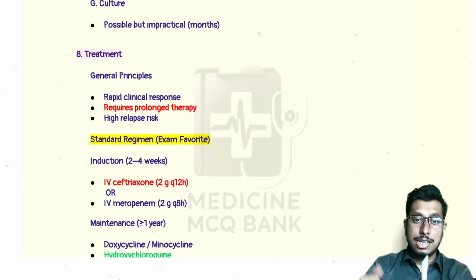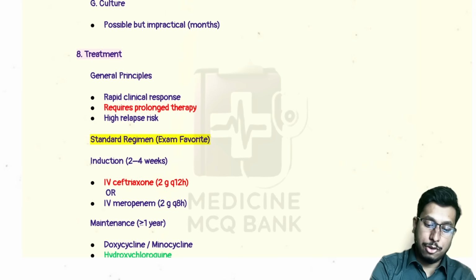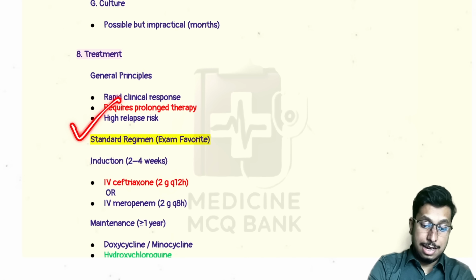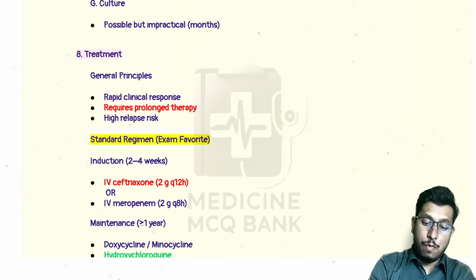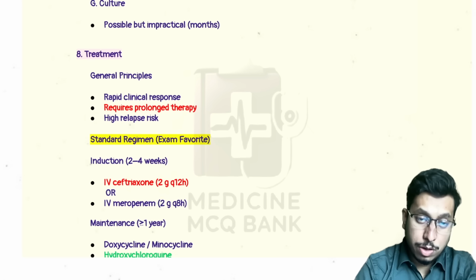So until someone thinks along such lines, and no biopsy or specific test is done, we cannot detect Tropheryma whipplei, or Whipple's disease. So the patient was diseased for a prolonged period. You need a rapid clinical response and prolonged therapy to eradicate the disease. The issue is that there is a high relapse rate, so treatment may often continue lifelong to prevent relapse.